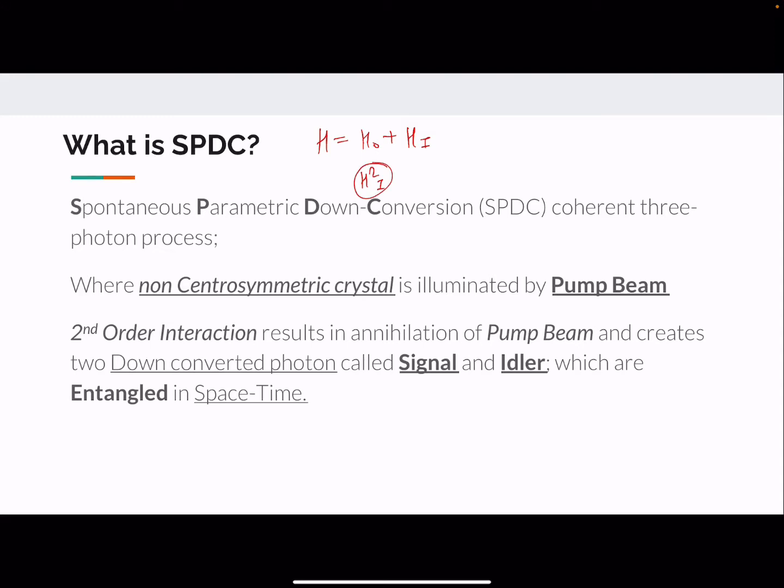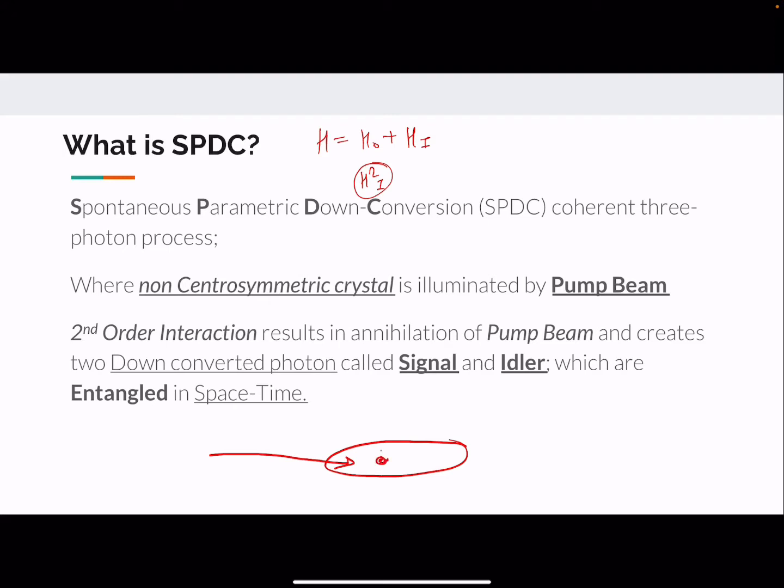The second order interaction results in the annihilation of a pump photon and leads to the creation of two down converted photons, which are named signal and idler. So what is happening is that we have a crystal and we illuminate it with a pump beam, and the pump beam is absorbed by the atoms in the crystal.